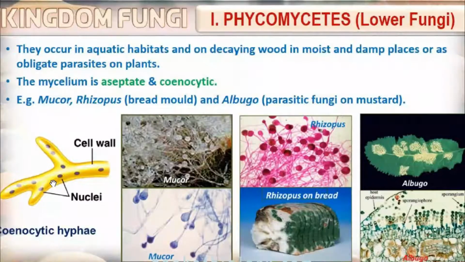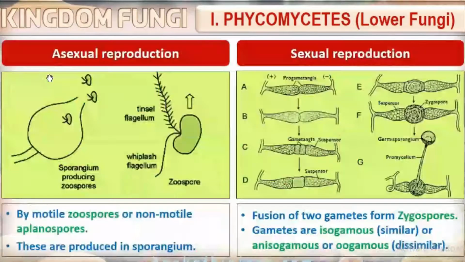What are the different examples? Examples are mucor, rhizopus bread mold. The other term is bread mold. And albugo. It is a parasitic fungus on mustard. Parasite of the mustard plant. What about the reproduction of phycomycetes or lower fungi?